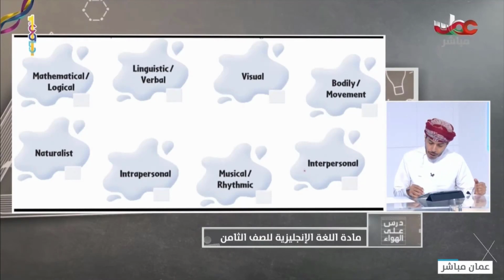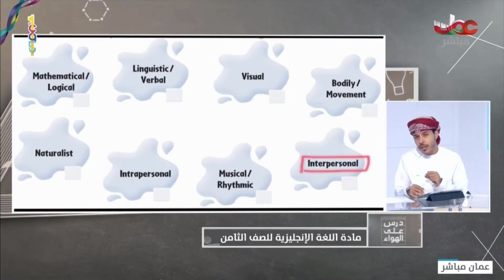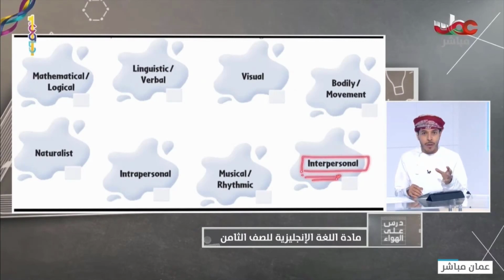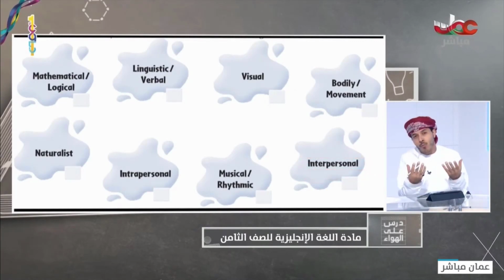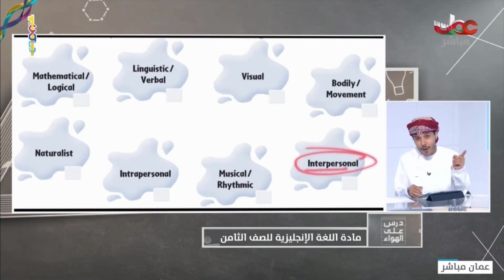However, interpersonal, these people have interpersonal intelligence means what? These people love to work in teams. They like doing things in teams. For example, I'm here, I'm working with a great team. So these people have interpersonal intelligence.